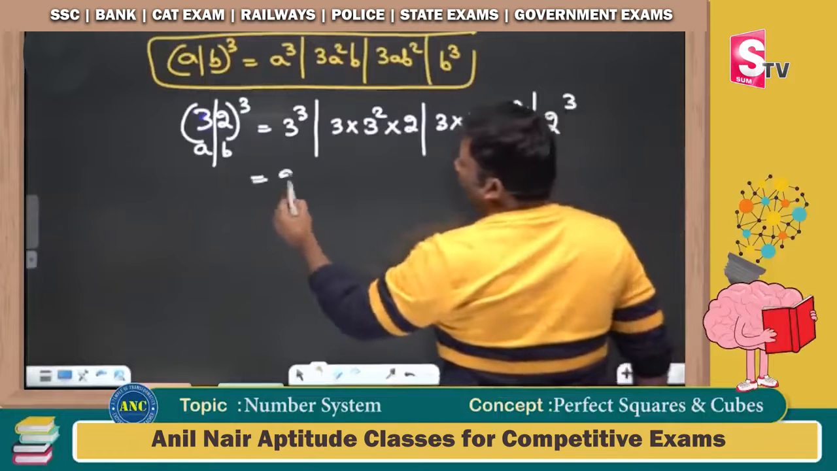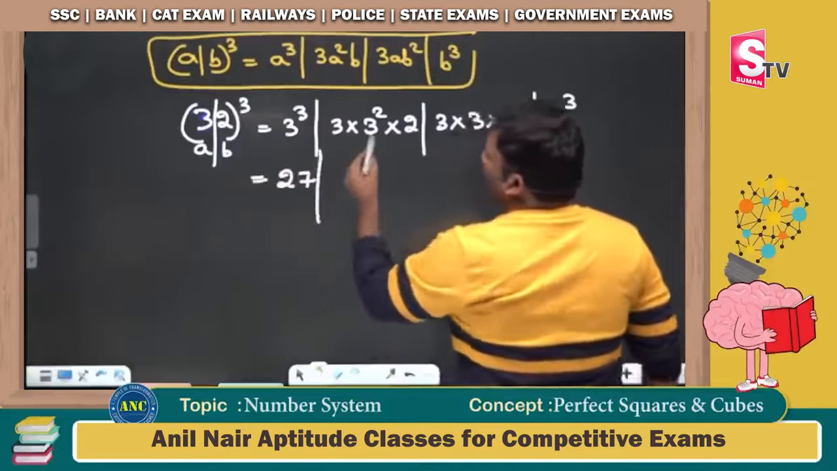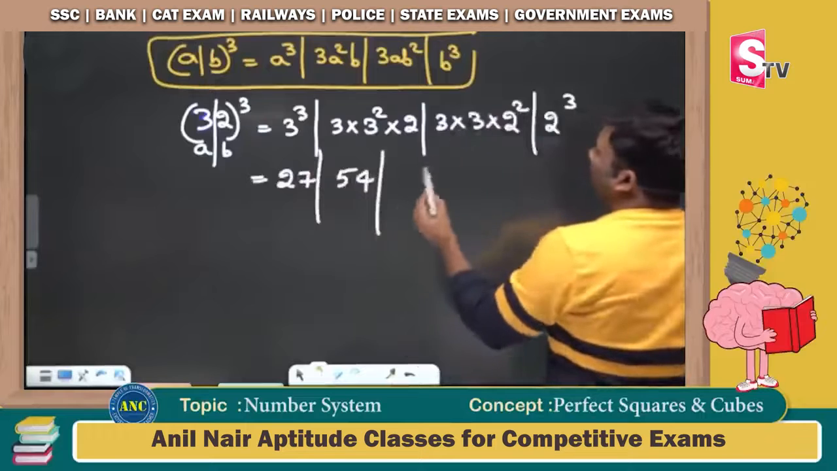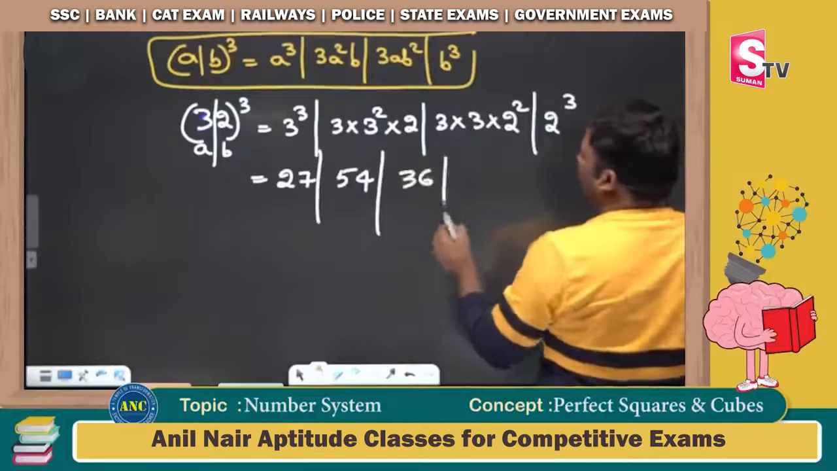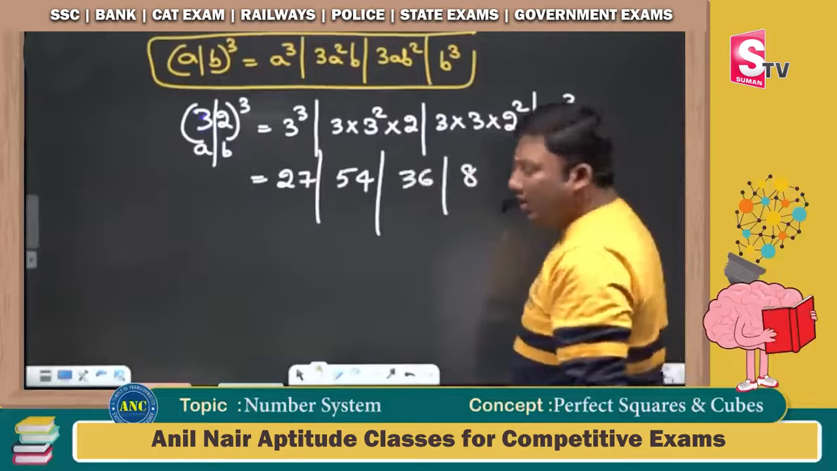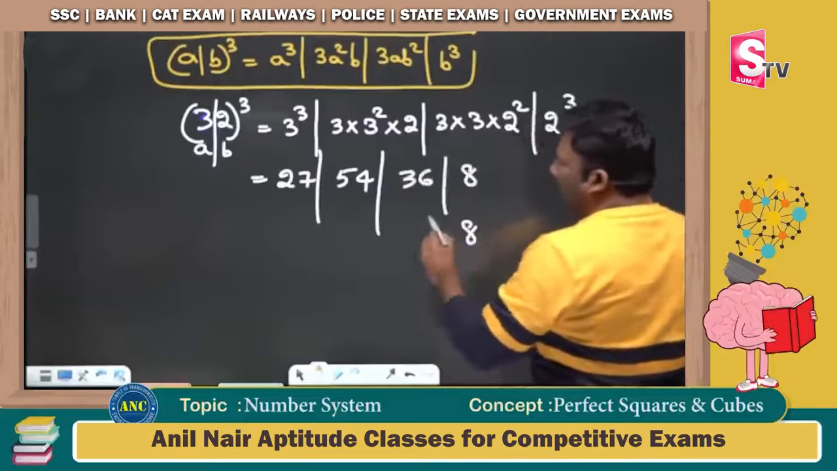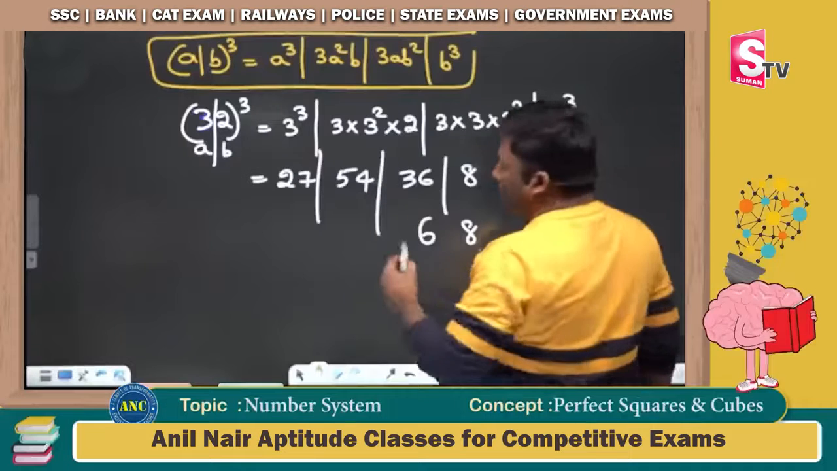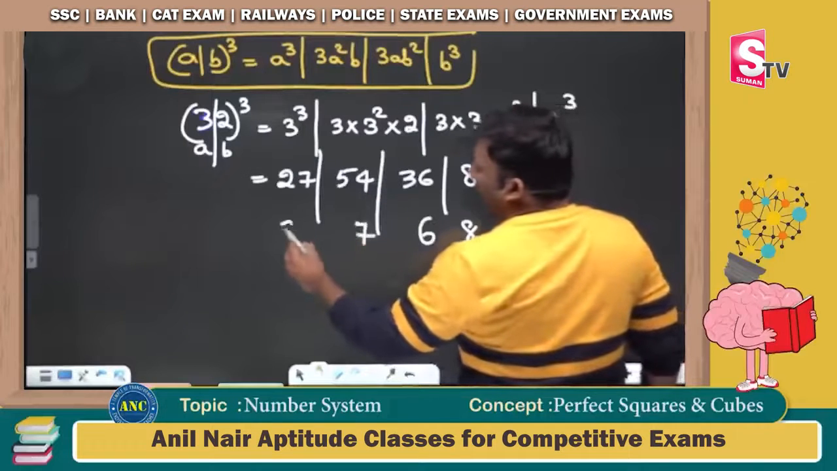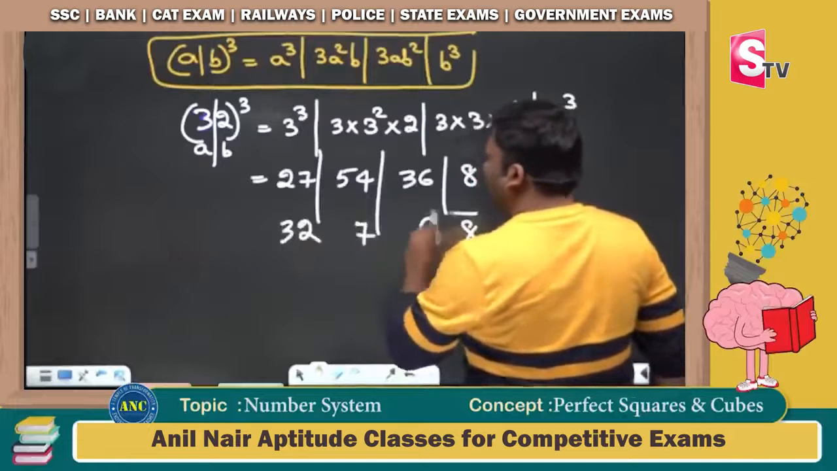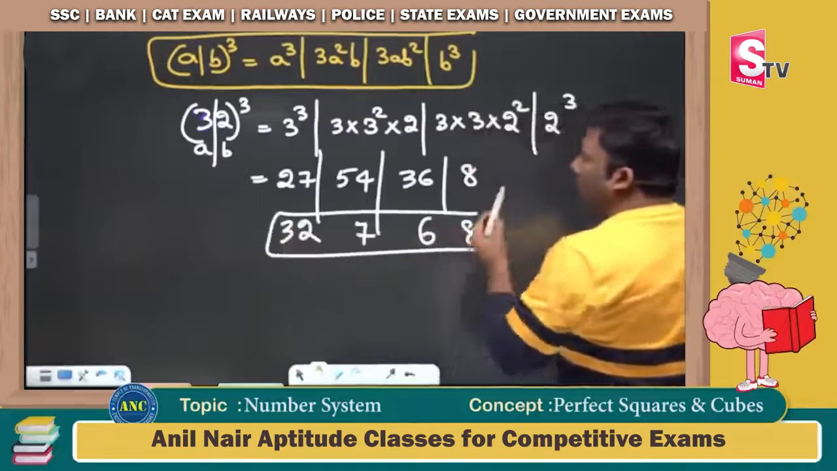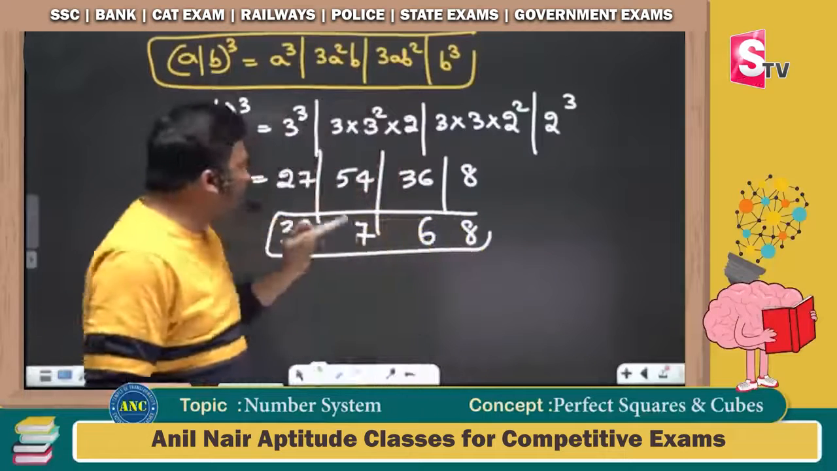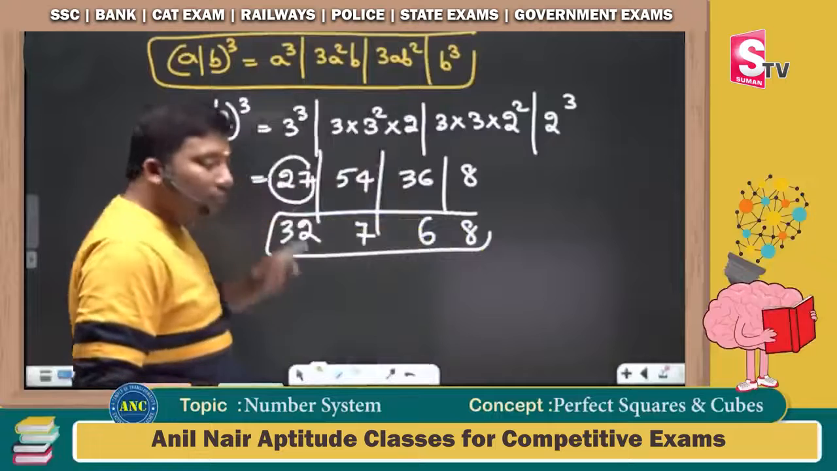3 cube is nothing but 27. 9 3s are 27, 27 2s are 54. 3 3s are 9, 9 4s are 36. 2 cube is 8. Write down the unit digit 8. Write down the unit digit 6. 3 carried. 54 plus 3, 57. Write 7, 5 carried. 27 plus 5, 32. Answer is 32768. Please make a note of it in your notebook, except the leftmost place.